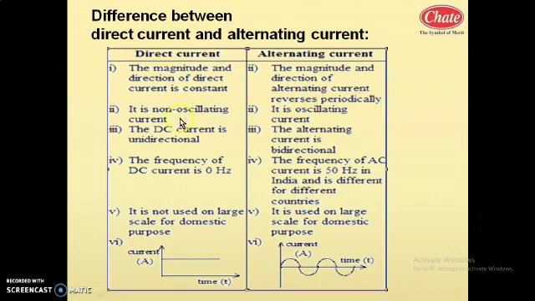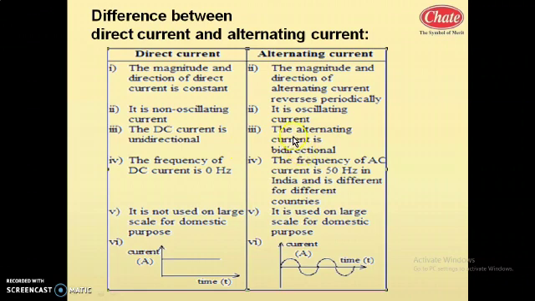Now the second differentiating point: DC is a non-oscillating current, while AC is an oscillating current. It goes to the positive side, negative side, again positive side, again negative side. The DC current is unidirectional. The alternating current is bidirectional.